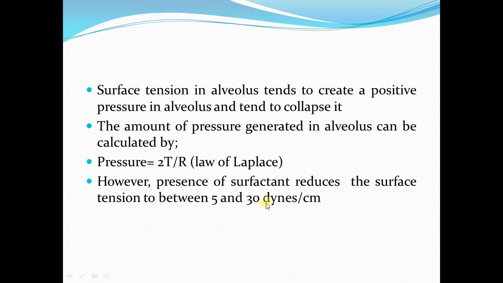Without surfactant, the surface tension of the fluid lining the alveoli is 50 dynes per centimeter, and because of surfactant, it can be reduced to as low as 5 dynes per centimeter. In detail, we are going to see the role of surfactant in the subsequent slides.